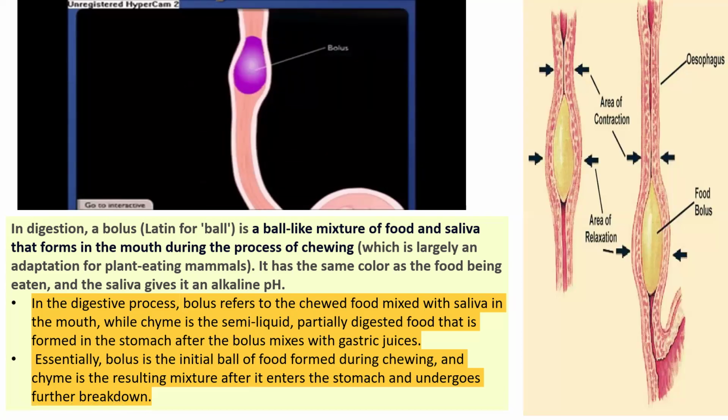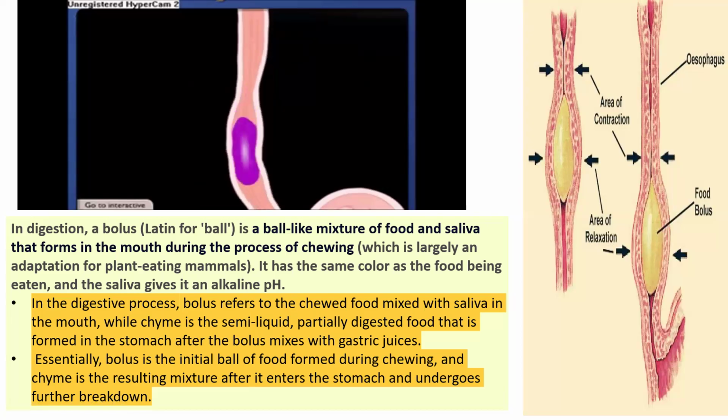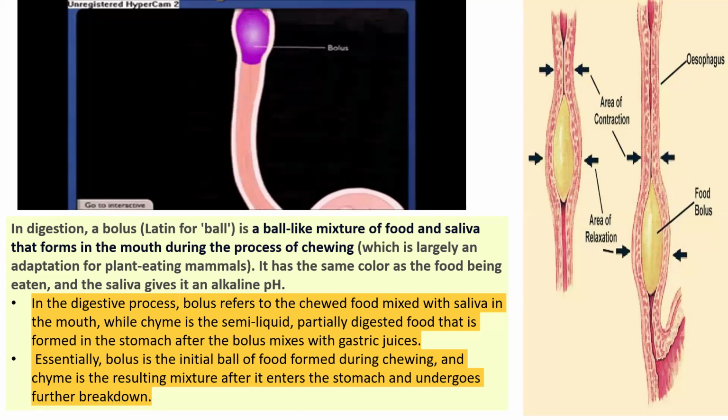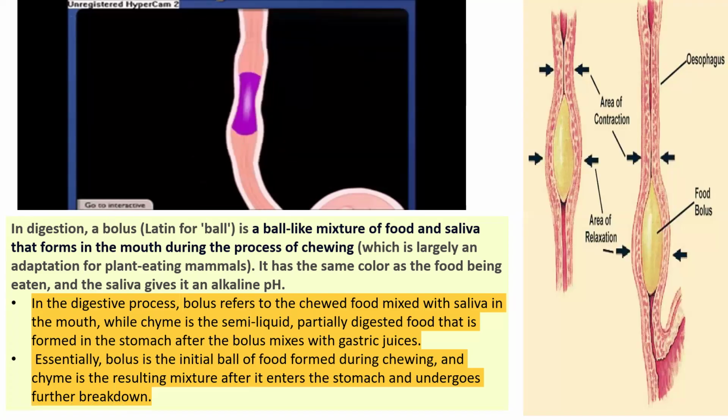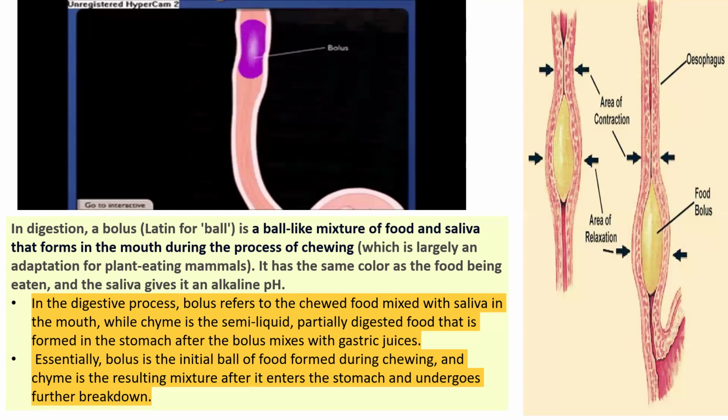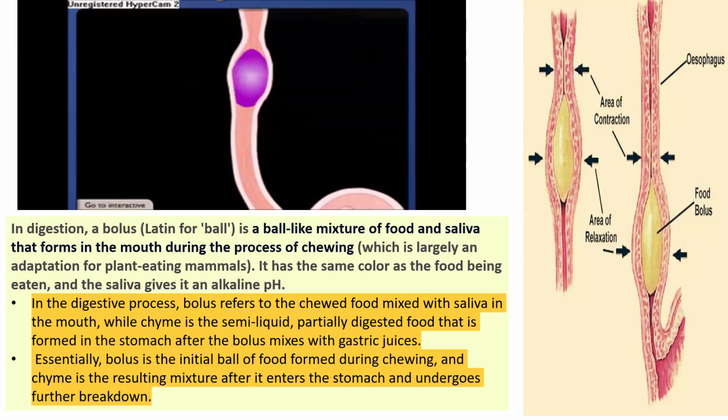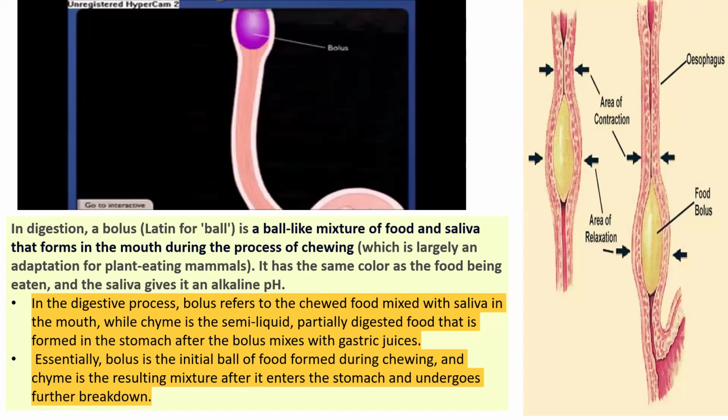In the stomach it becomes chyme. Chyme is the semi-liquid, partially digested food. The food is partially digested in the stomach, and it is semi-liquid and formed in the stomach. After the bolus, it becomes chyme because it mixes with gastric juices. In the mouth, there is saliva, so it becomes bolus after churning or mastication of food.